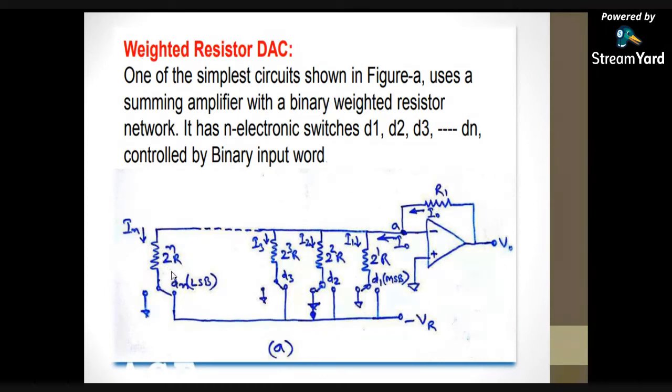Have you understood? So this total circuit represents the adder circuit. For the adder circuit, the output is minus RF times (I1 plus I2 plus I3 and so on). Here I1 is nothing but VR by 2 power 1 R, I2 is VR by 2 power 2 R, I3 is VR by 2 power 3 R, and so on, and IN is VR by 2 power N R.